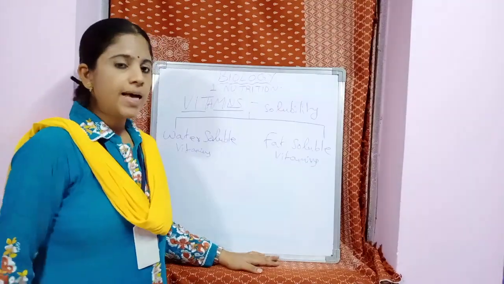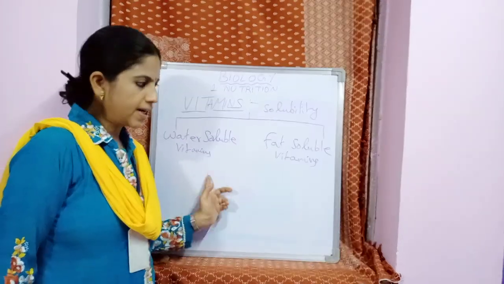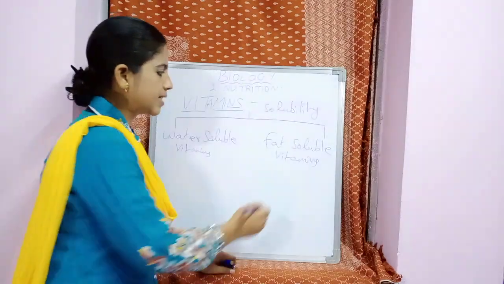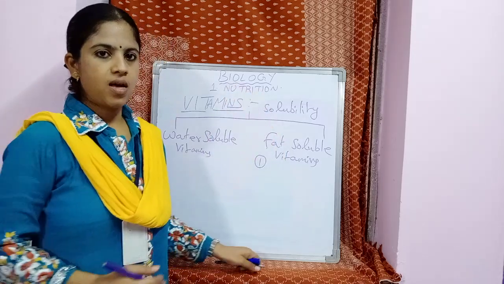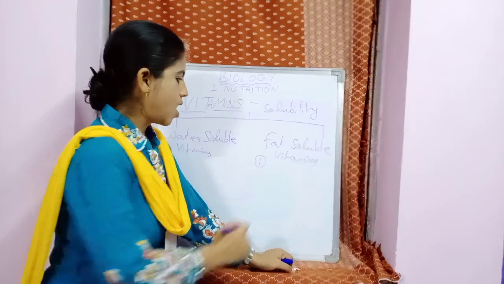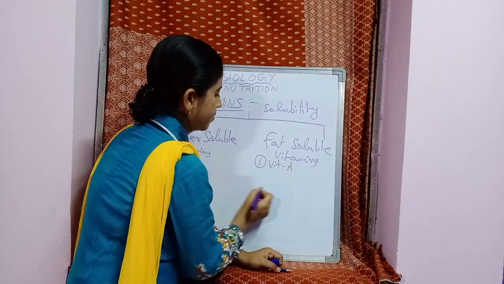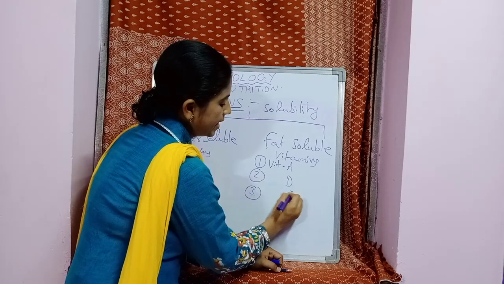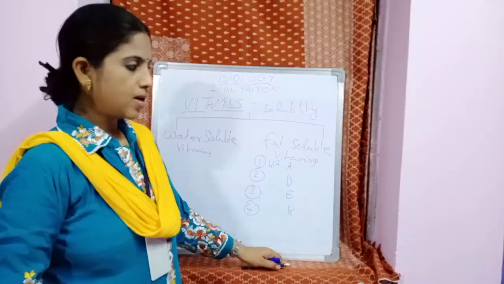But in your textbook, a table is given where initially all water soluble vitamins are given. Next, fat soluble vitamins. But for our convenience, let us start with the fat soluble vitamins. These vitamins are soluble in fat. How can we remember these fat soluble vitamins? Vitamin A, next vitamin D, next vitamin E, and next vitamin K. Simply 4 vitamins.